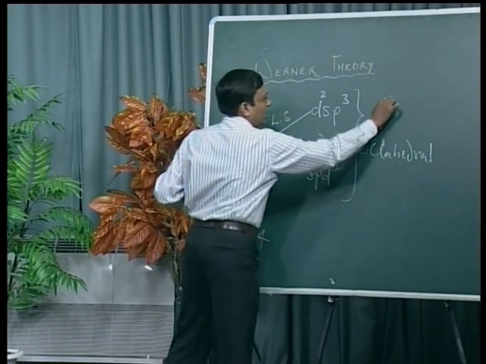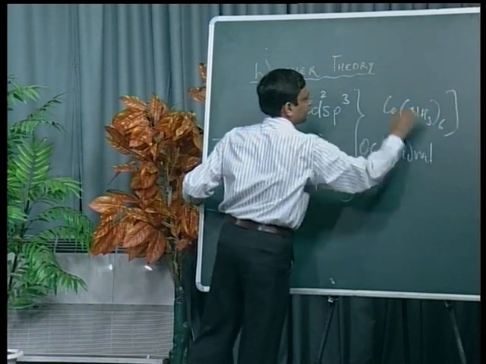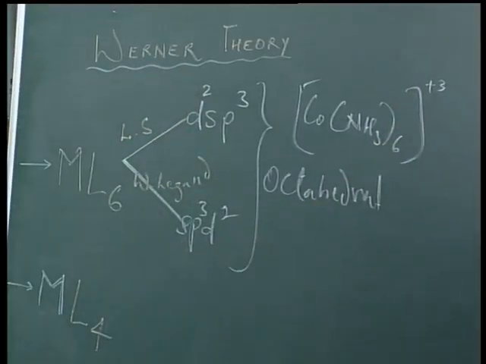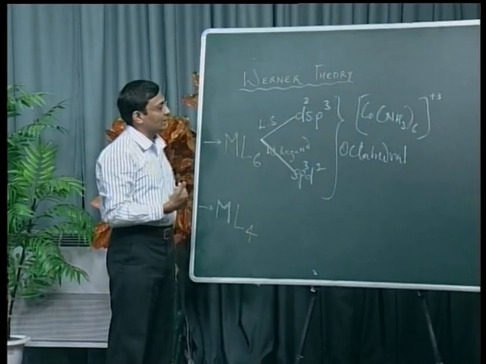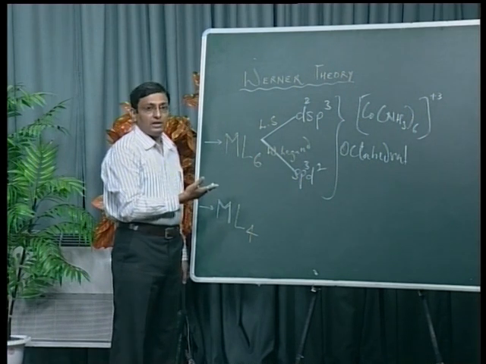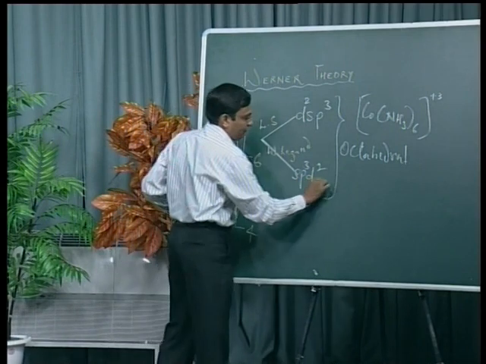For example, if you have [Co(NH3)6]3+, hexaamminecobalt(III), here the hybridization is d2sp3 in the central metal ion and the shape is octahedral. As the hybridization is d2sp3, the shape is octahedral and its magnetic property is diamagnetic.